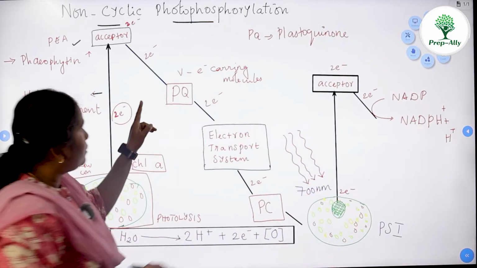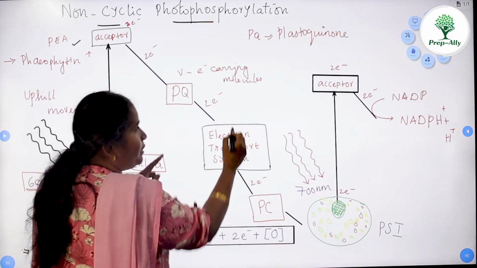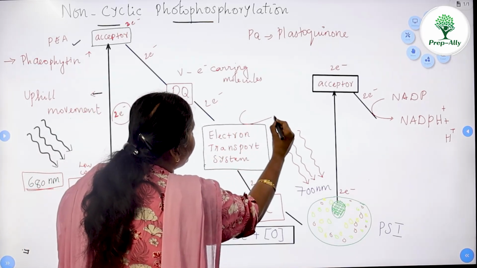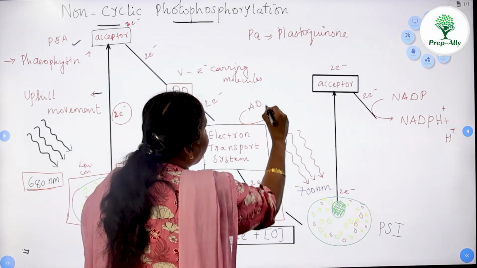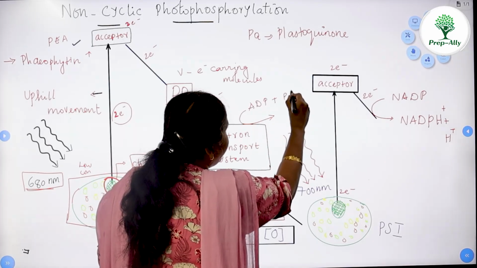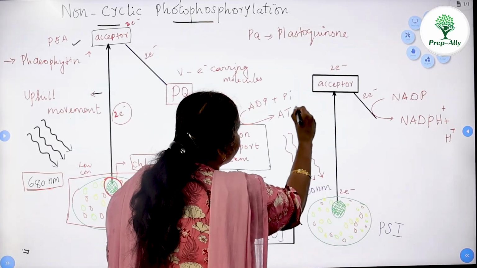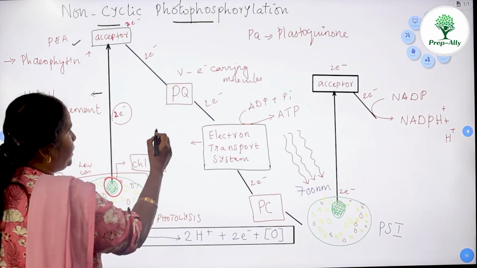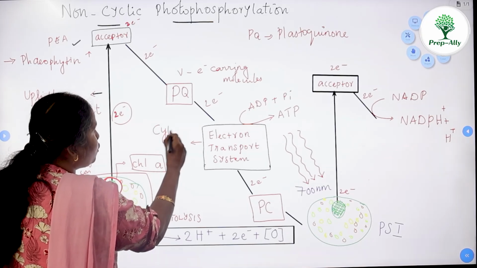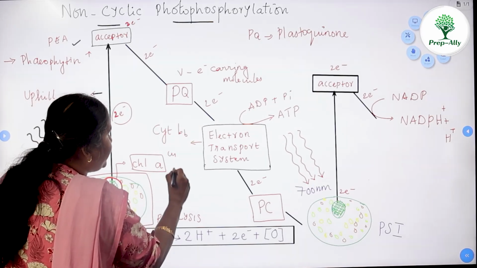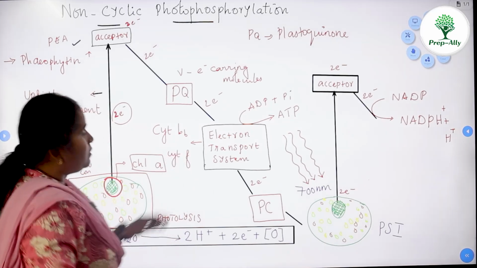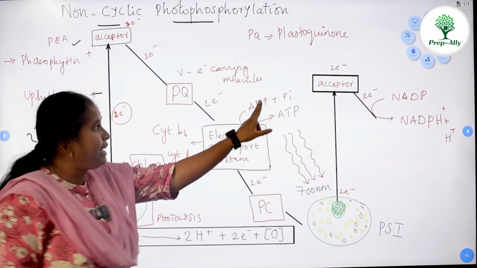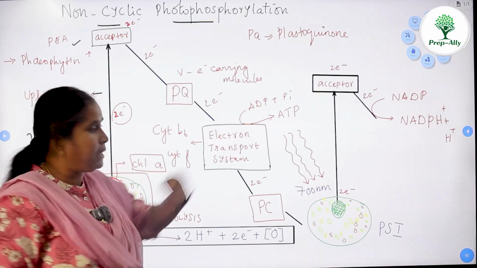From plastoquinone, the electrons move to the electron transport system. During this movement, there is ATP production. ADP combines with inorganic phosphate to produce ATP. In the electron transport system, there are two electron carriers, which are cytochrome B6 and cytochrome F. Due to the electron movement in the electron transport system, ADP is converted into ATP.